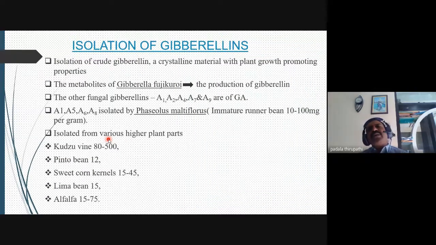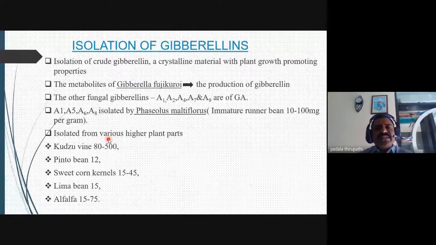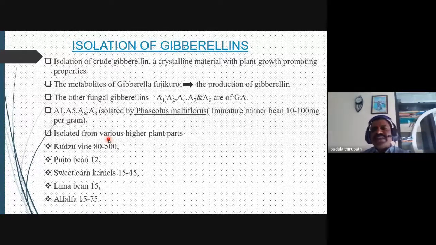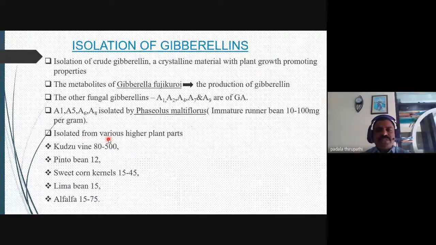Then isolation of the gibberellins. In this slide, crude gibberellins were isolated as a crystalline material with plant growth promoting properties, the metabolites of Gibberella fujikuroi. Gibberella fujikuroi is a fungus which produces gibberellins or gibberellic acid, the chemical compound. That compound contains the fungal gibberellins GA1, GA2, GA4, GA7, GA9, etc.